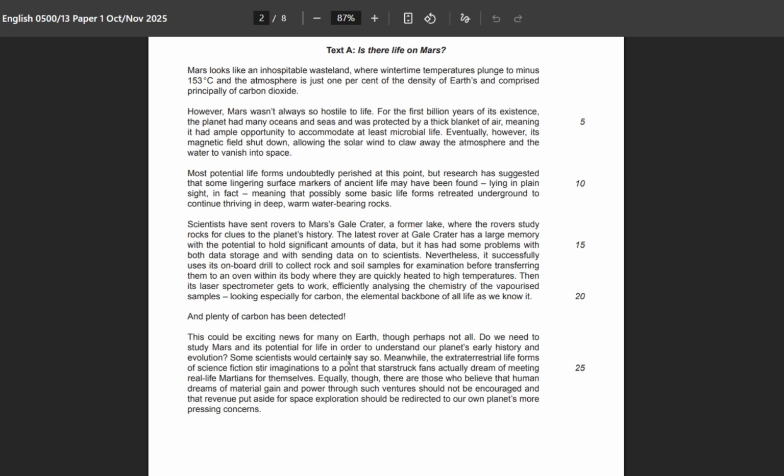Some scientists would certainly say so. Meanwhile, extraterrestrial life forms, it means the aliens. We need to know this as well. Science fiction stirs imaginations to the point that Star Trek fans and actors dream of meeting real life Martians for themselves. Equally, though, there are those who believe that human dreams of material gain are pointless. So this could be your third point as well. Such ventures should not be encouraged, and the revenue put aside for space exploration. So that's all for question 1, A to E part now.